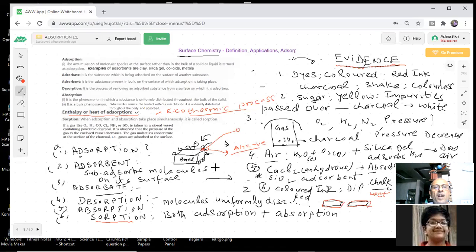These reactions are exothermic. Therefore, we understand now certain terms which we have written here: adsorption, adsorbate, adsorbent, desorption, absorption, difference between absorption and adsorption, enthalpy of adsorption, and the gas particles getting adsorbed on the surface of the solid is very well known thing. And charcoal, silica gel, they are very good adsorbents because they have a structure which is porous. It can adsorb molecules on its surface. Okay, that is known to us.